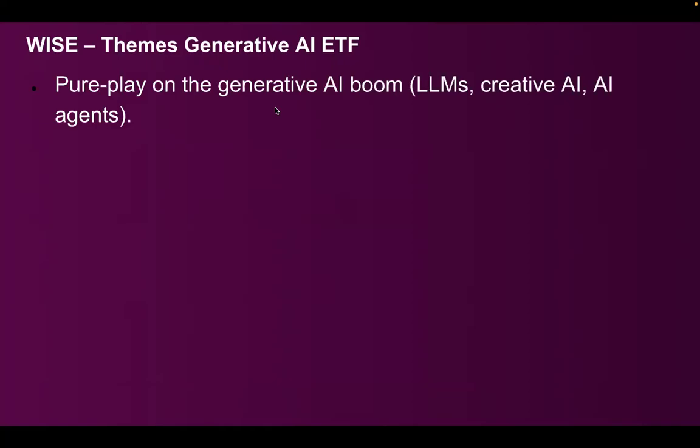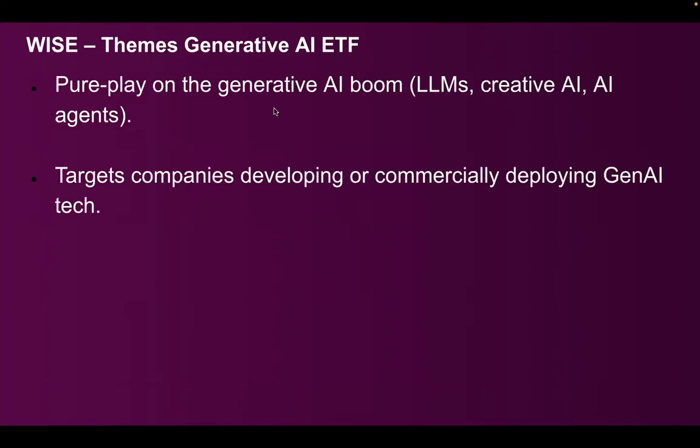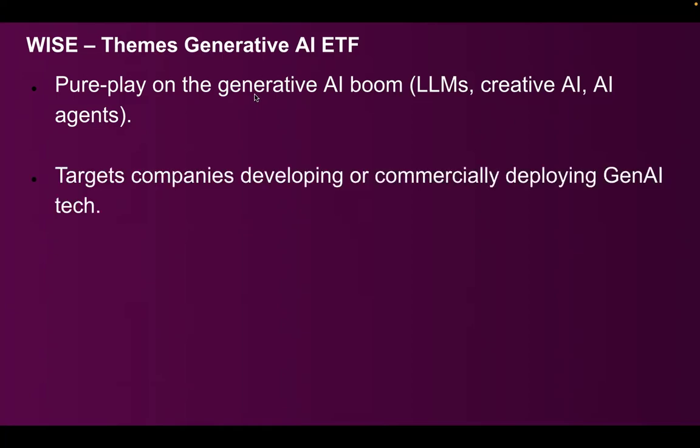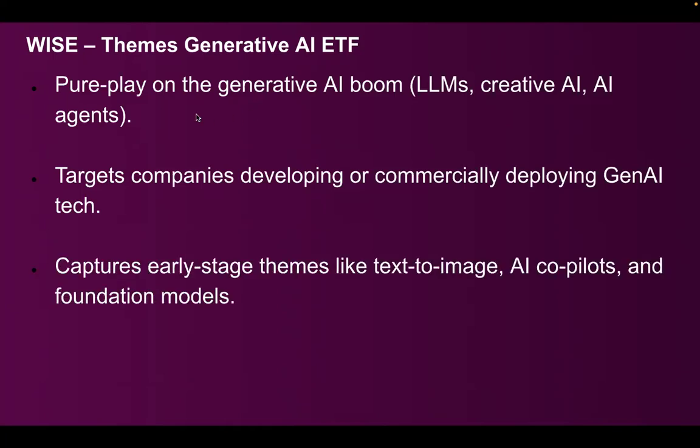So let's look at the next ETF, which is WISE. This is a pure play on the generative AI boom. We have been discussing a lot about the generative AI theme. So this is one ETF which is really focused on a specific theme, which is our focus point as well. So LLMs, creative AI agents. These are the focus areas of WISE. They target companies developing or commercially deploying generative AI tech. So they are capturing early stage themes. Companies like converting text to image, text to speech, AI copilots, building foundational models, etc.